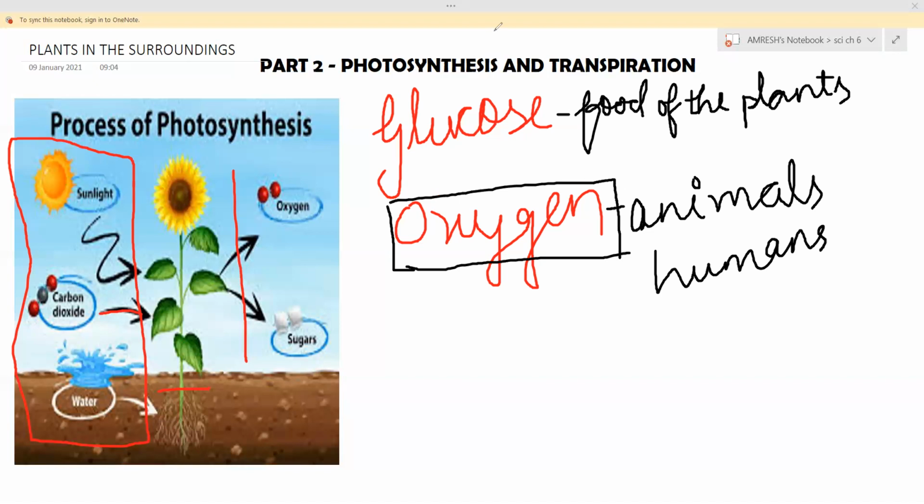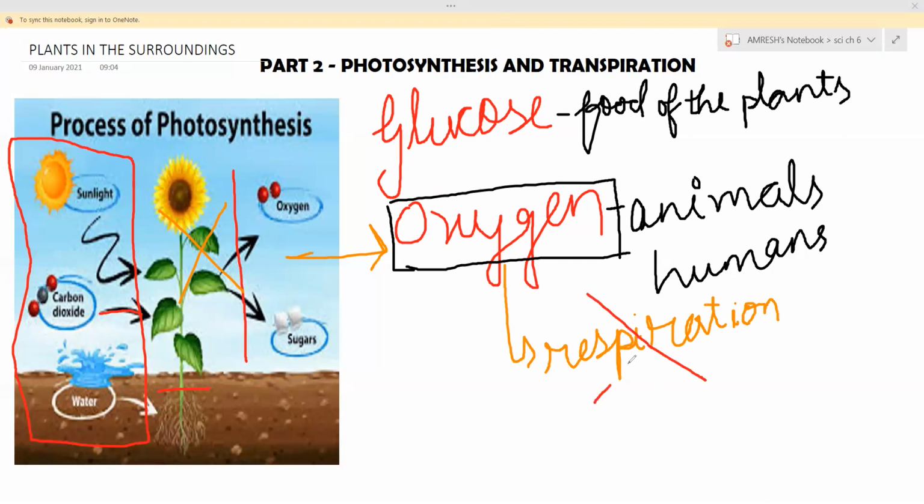Without photosynthesis, we would not have got this oxygen, and without oxygen, respiration or breathing would not have been possible. अगर photosynthesis नहीं होता तो हमें ऑक्सीजन नहीं मिलता, अगर ऑक्सीजन नहीं मिलता तो हम रेस्पिरेशन नहीं करते ना, क्योंकि रेस्पिरेशन के लिए चाहिए ऑक्सीजन. So this is the basic thing you have to understand.